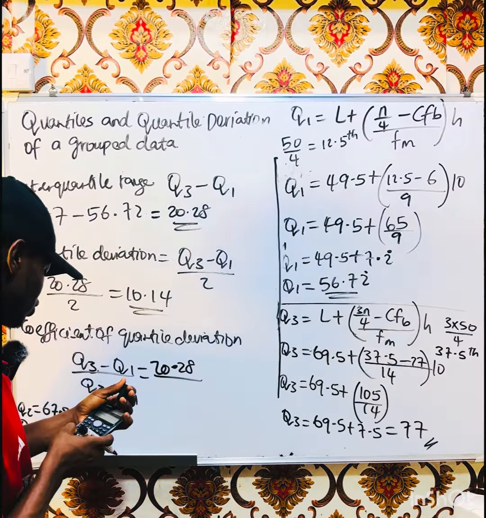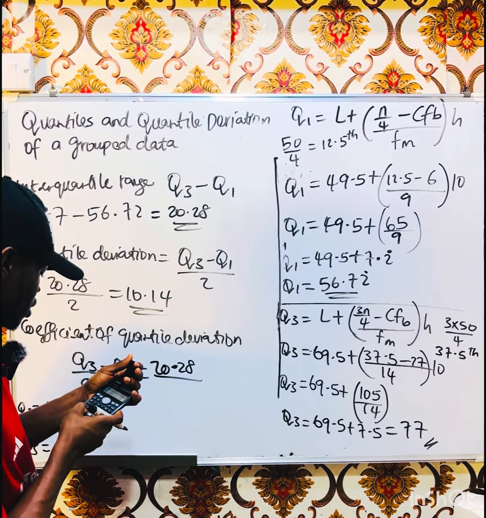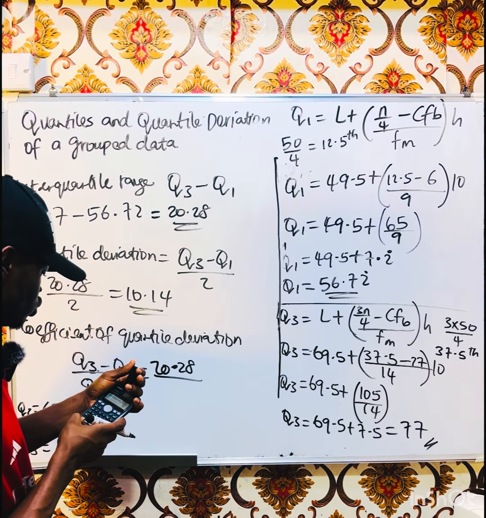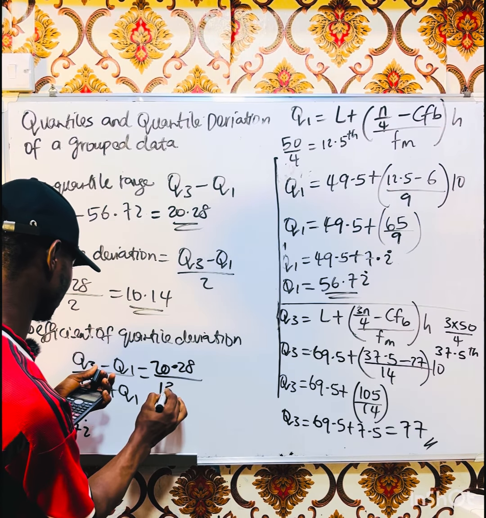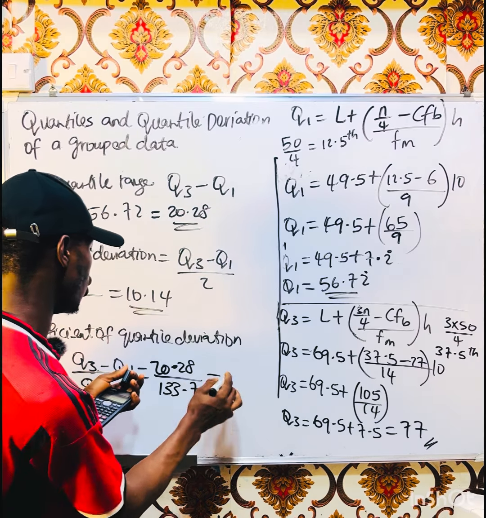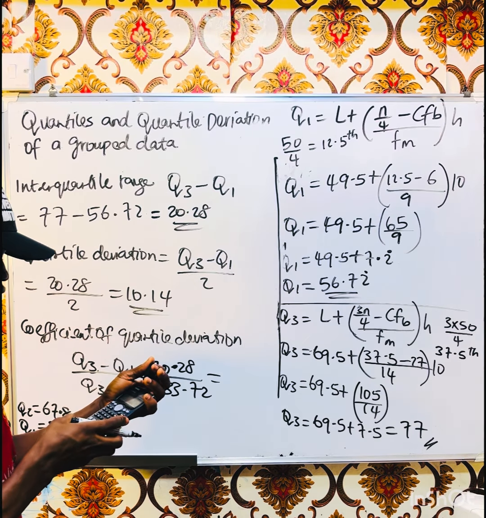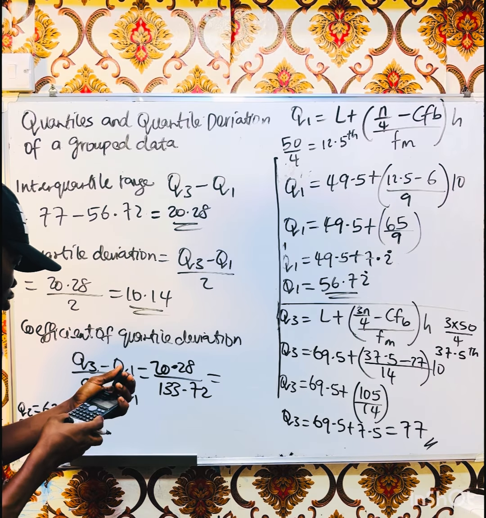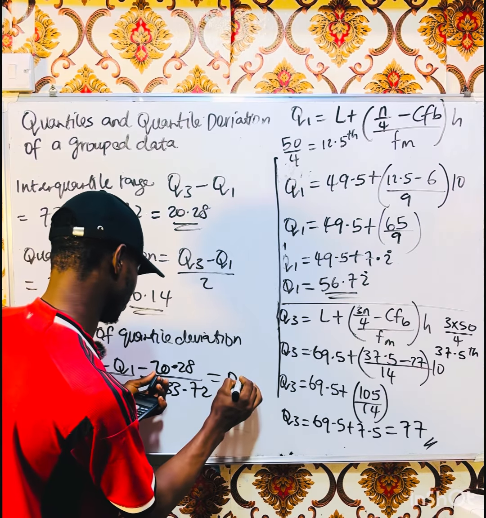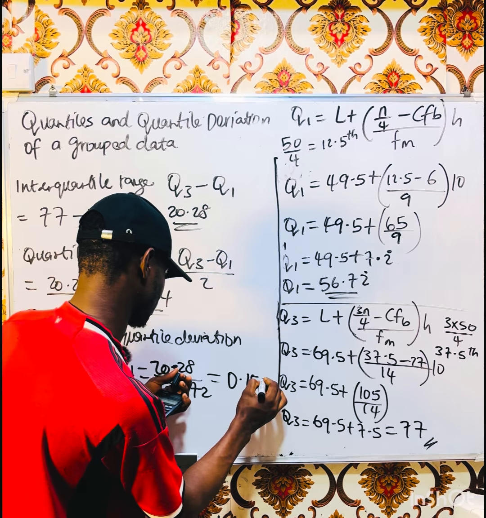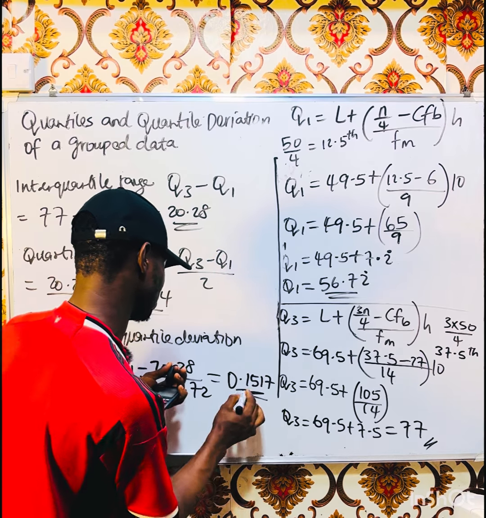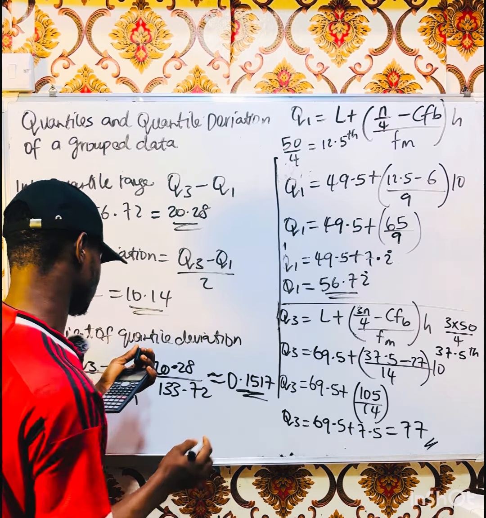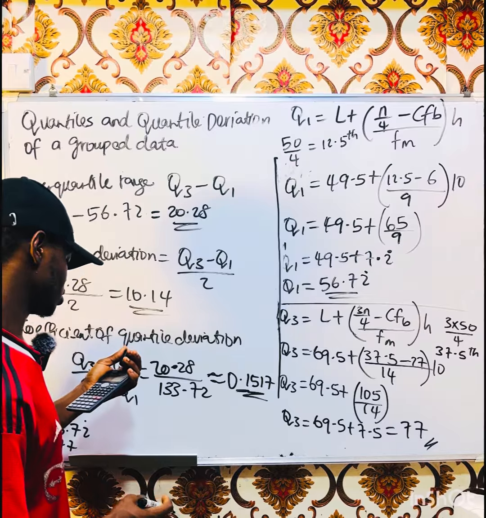Over Q3 plus Q1, which is 77 plus 56.72. What are we getting? 133.72. When we divide, we are going to have 0.1517 approximately, to 4 decimal places. Yes, so this is our answer.